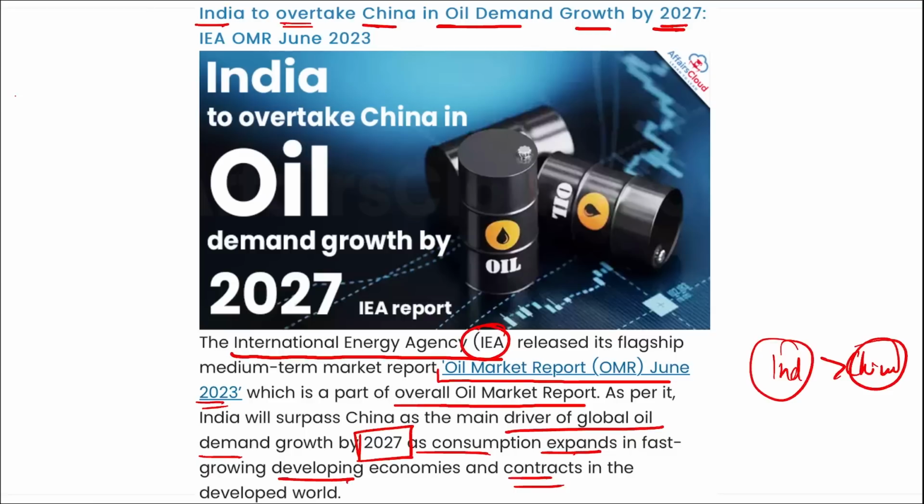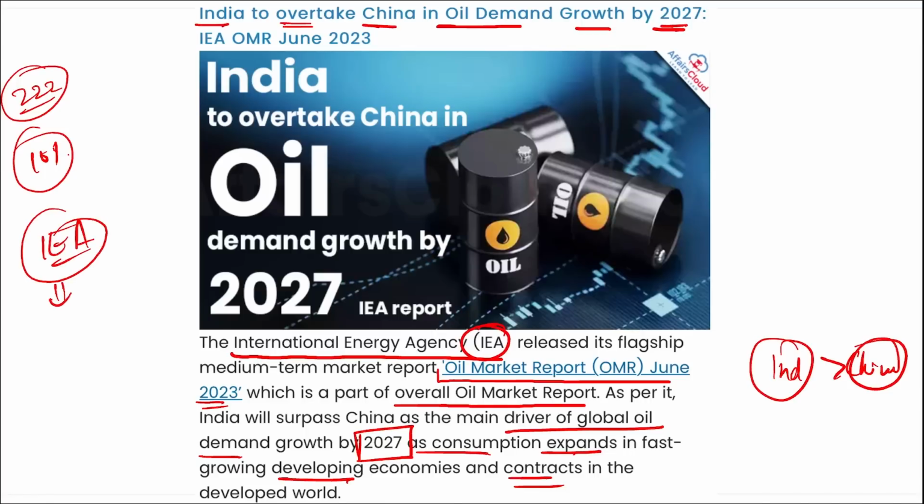Correct? Also remember, in 22-23, that is the last year, India consumed 222 million tons of petroleum products, that is 10% more than the year before. Correct? Then if we talk about the IEA, International Energy Agency, who is the executive director here? Fatih Birol. And where is the headquarters? It is in Paris, France.